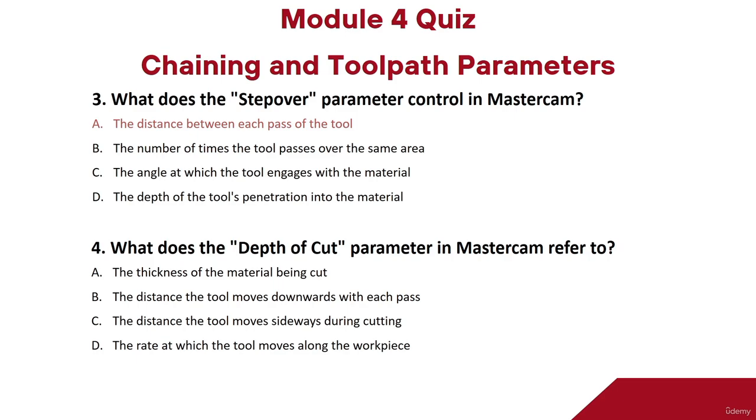So next question is, what does the depth of cut parameter in Mastercam refer to? Option A, the thickness of the material being cut. Option B, the distance the tool moves downward with each pass. Option C, the distance the tool moves sideways during cutting. Option D, the rate at which the tool moves along the workpiece. So the right answer to the question is option B, the distance the tool moves downward with each pass.